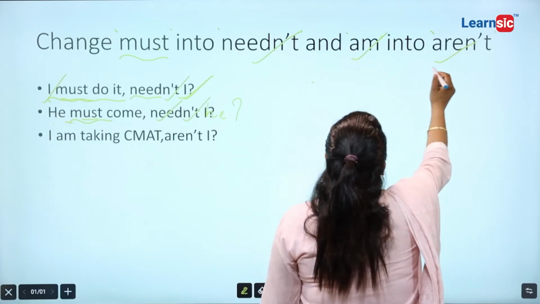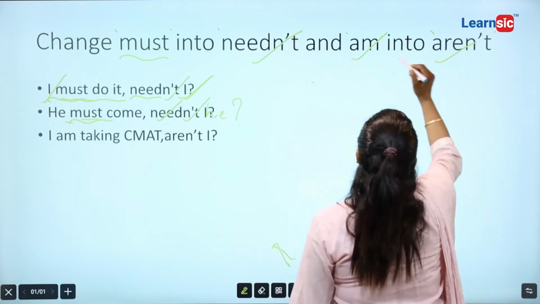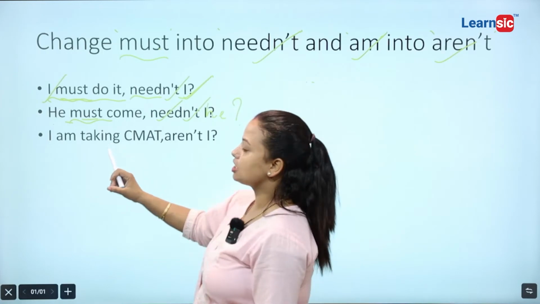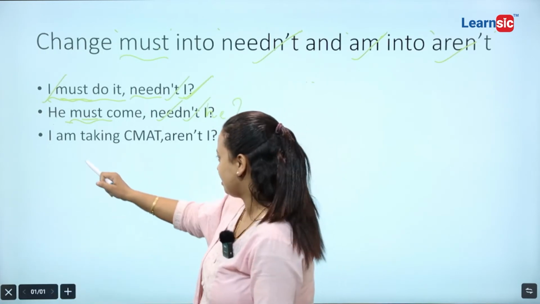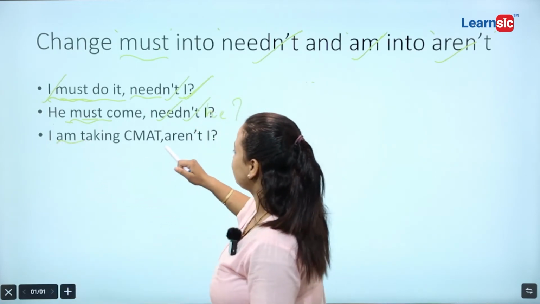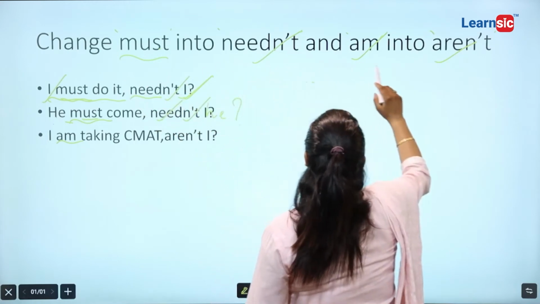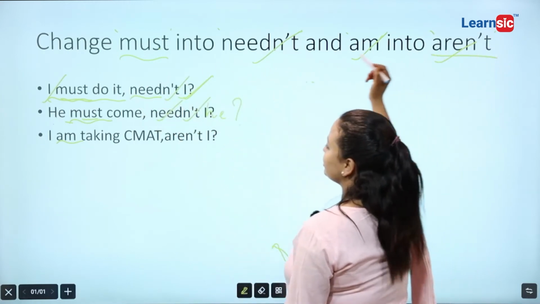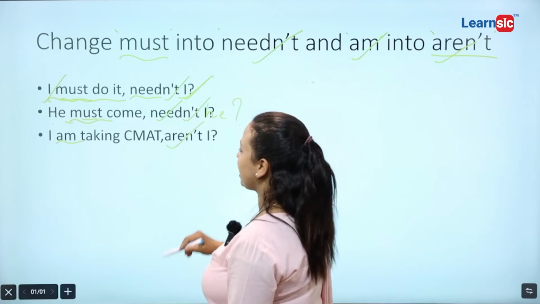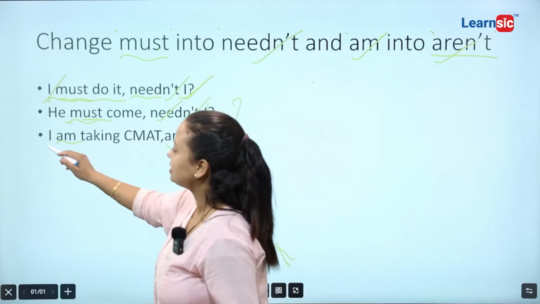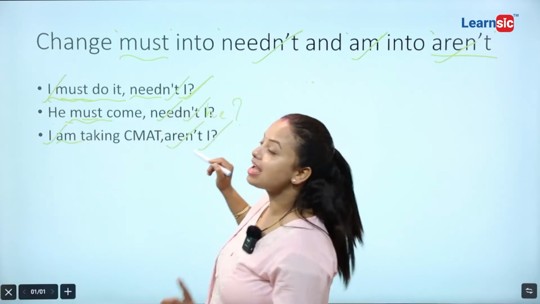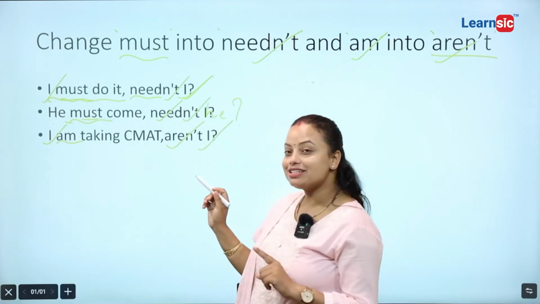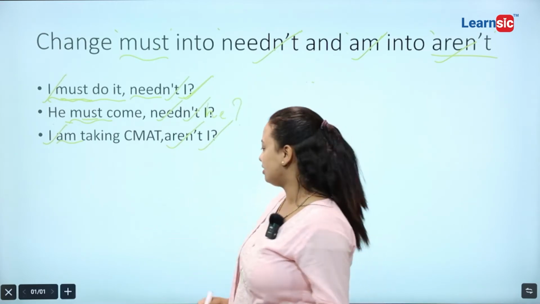Am is modified or, let's say, changed into aren't. I am taking CMAT. Okay, here am is coming. That's why, as per the rules, we have to change it into aren't. That's why I wrote here aren't. And what is its object? Its object is I. So it is aren't I.